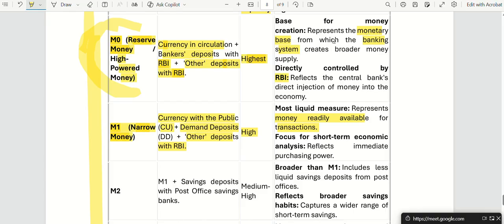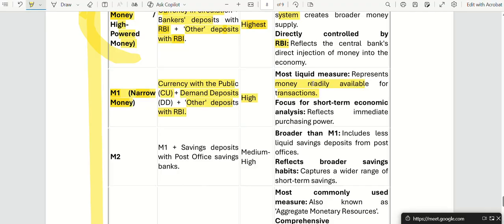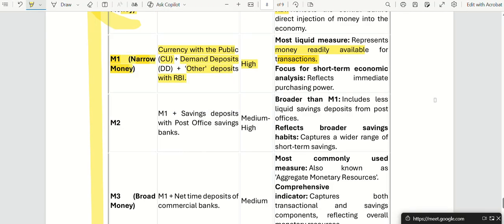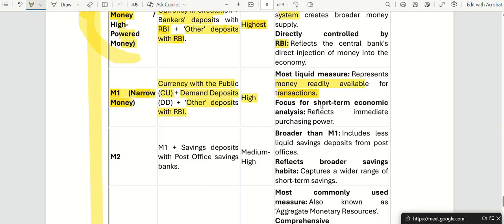The first one was the base. This is for transactions. So what is the purpose of this? It gives us a short-term economic analysis, reflecting our purchasing power. M1 reflects our purchasing power. Okay.